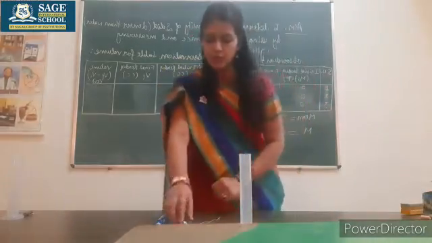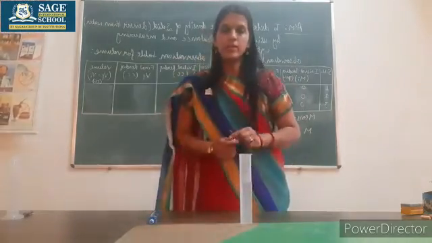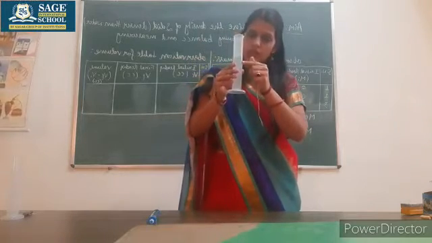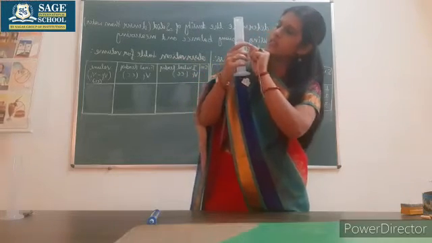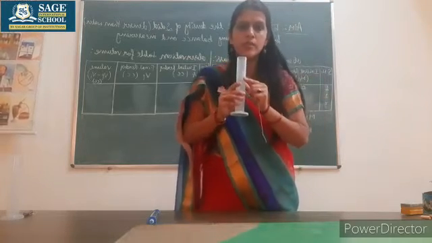Now once we have found the mass, we will calculate the volume. Here I took a measuring cylinder, in which I filled water. The water is filled till a certain level. Here it is 80 cc or cubic centimeter.